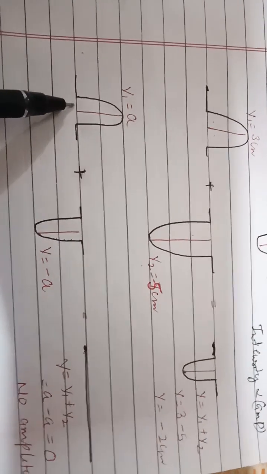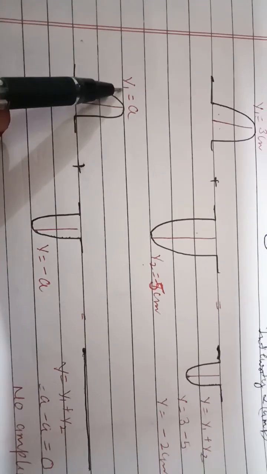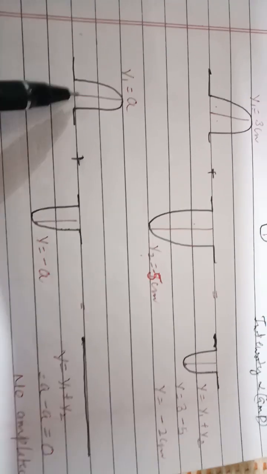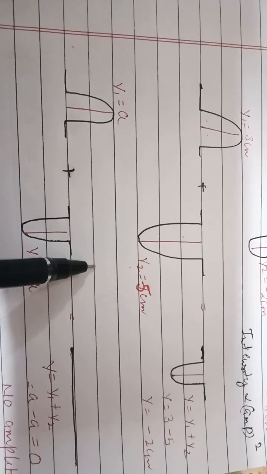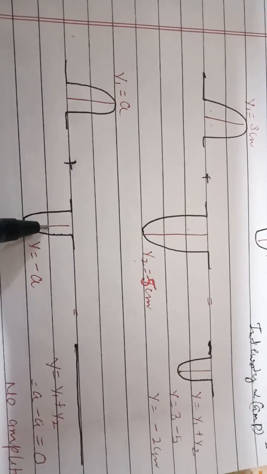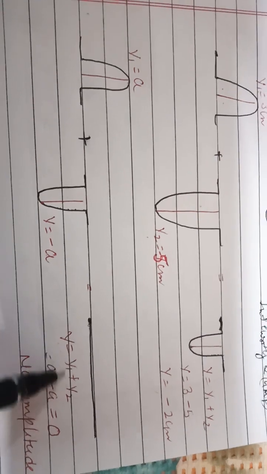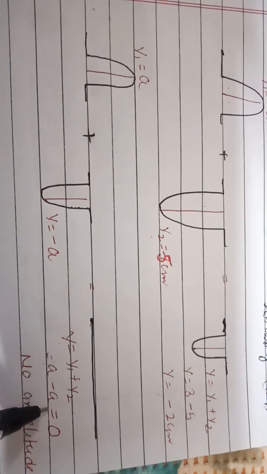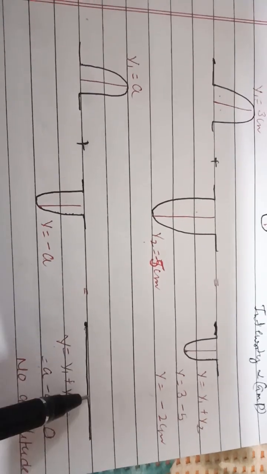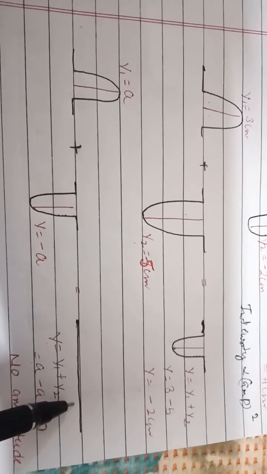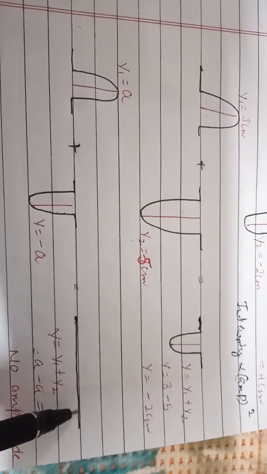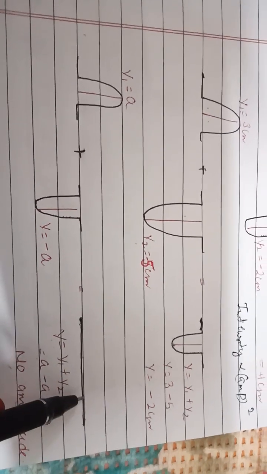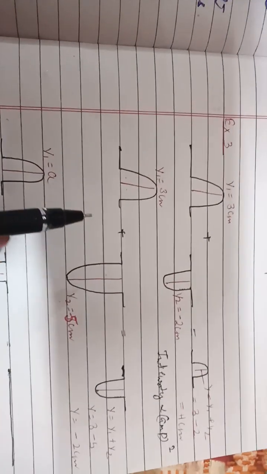Okay. So the amplitude again decreased, but the trough is formed. Other example, if I have taken the crest of one wave y1 is equal to a and the trough of the other wave of the same value, but it is minus a. When these two wave traveling in the same medium, so if the crest of one wave fall on the trough of the other wave, then according to principle of superposition, y is equal to y1 plus y2. So this will be a minus a. You will be getting 0. This means no displacement of the wave, no amplitude will be formed. Okay, so the 0 displacement and no energy of the wave is traveling. So no amplitude, no wave occur at that particular point. So this is about the principle of superposition.